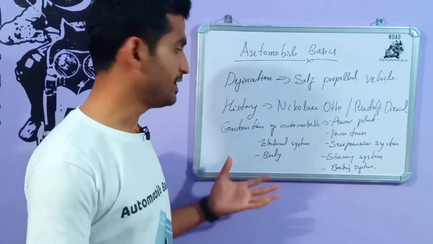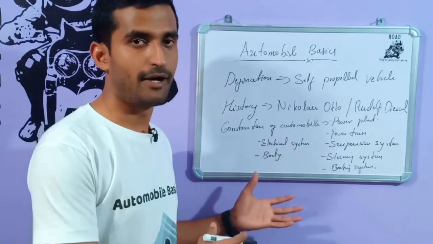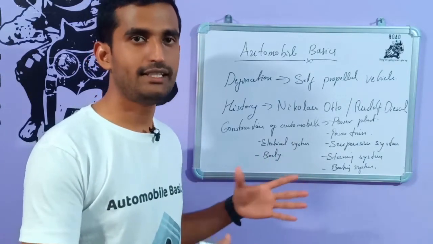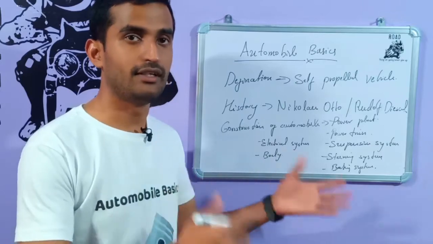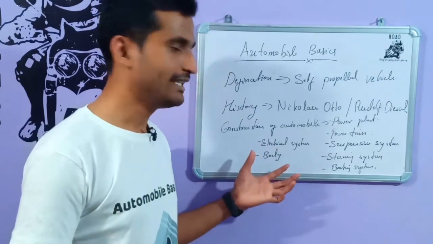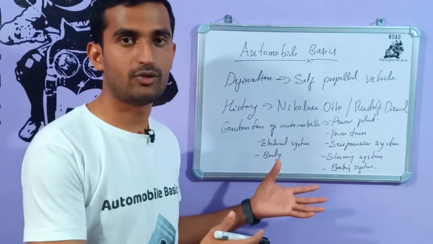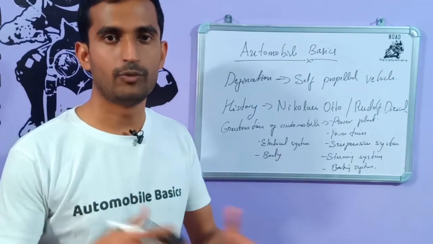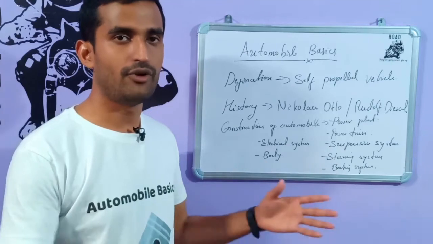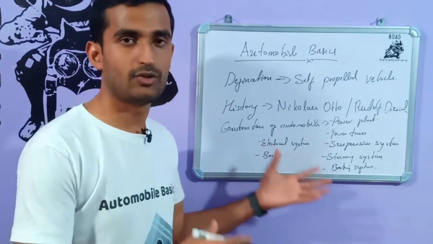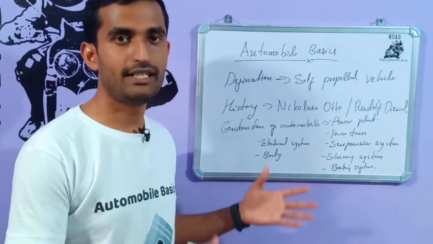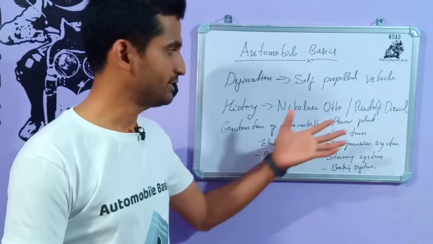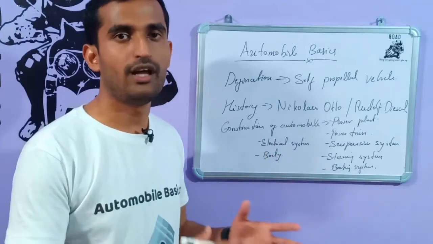And the last and very important component of the vehicle is the body. The body is available in very different designs, and it provides an enclosure or compartment for the engine, the passenger cabin, the boot space or luggage. So for every component it's an enclosure. This is a very important system or component in the vehicle. So these are all the systems that make up one automobile.